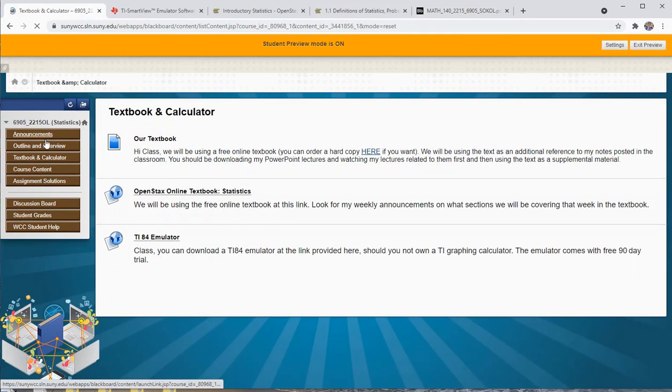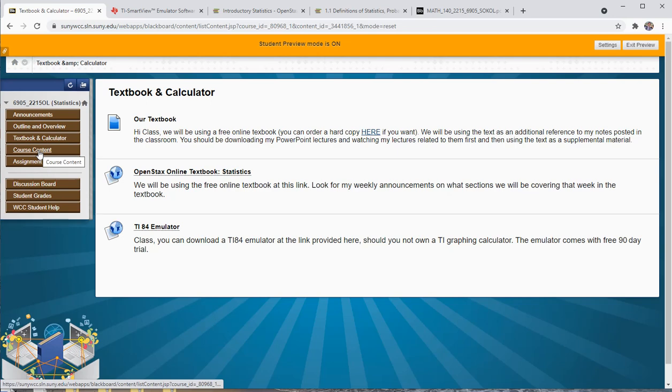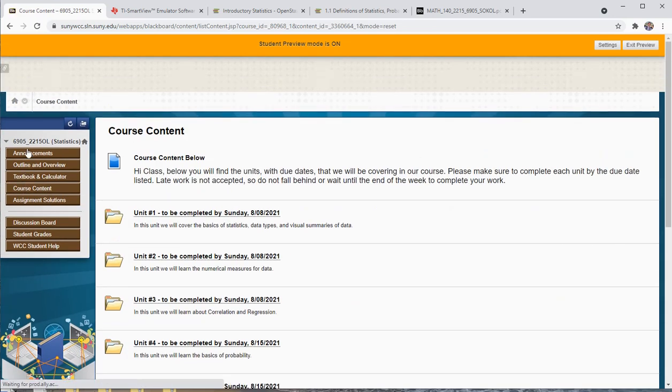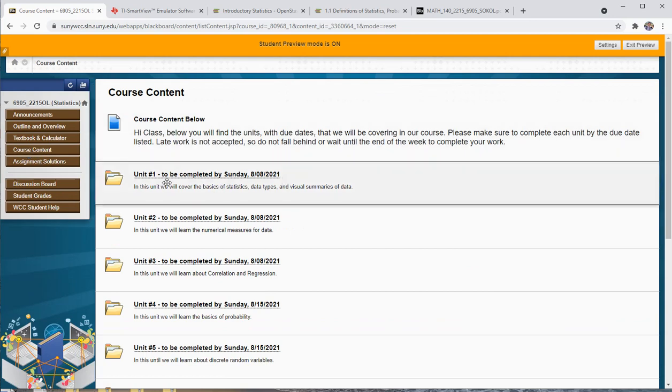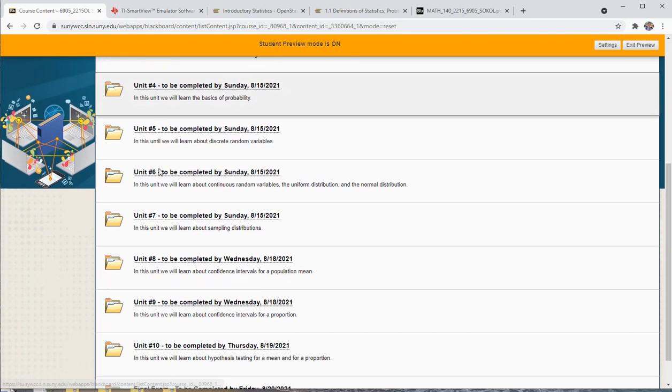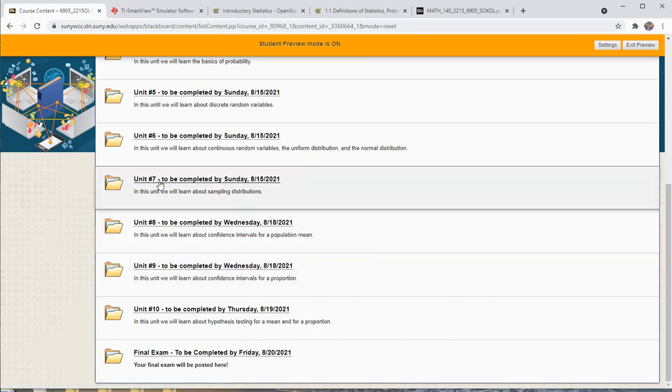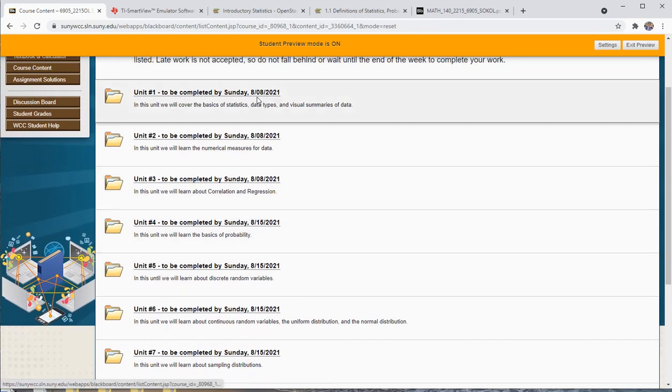After the textbook and calculator, the place where you're going to be spending the most time is this tab called Course Content. So I'm going to click on that. You'll see here that I said 10 assignments, so there are 10 units here for you to complete. And it has their due dates listed right there. Units 1, 2, and 3 are due by the first Sunday, Sunday, August 8th.